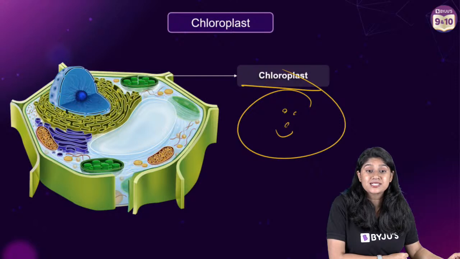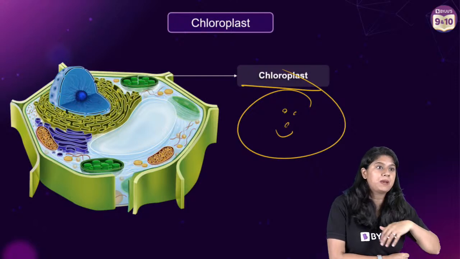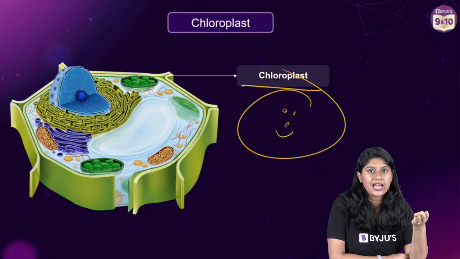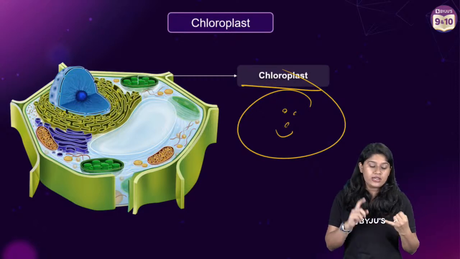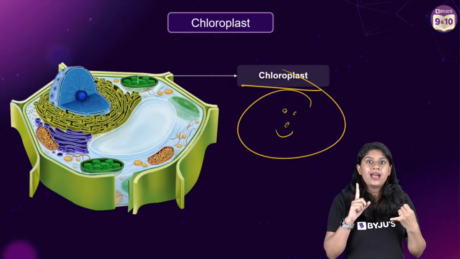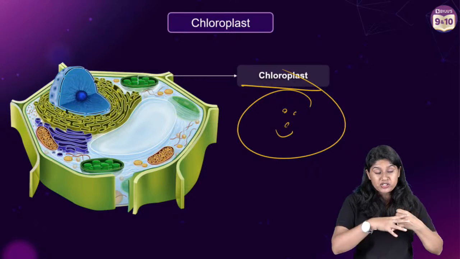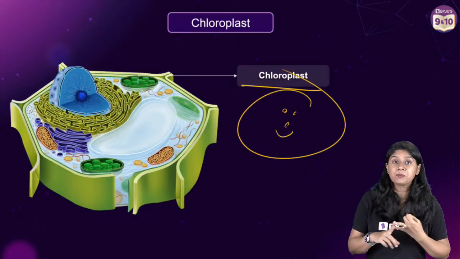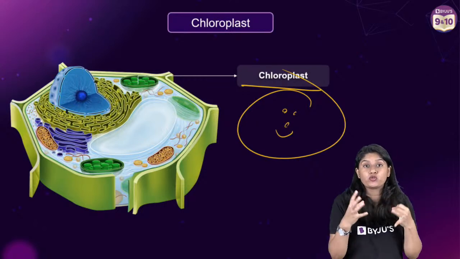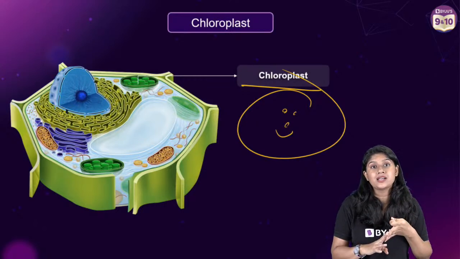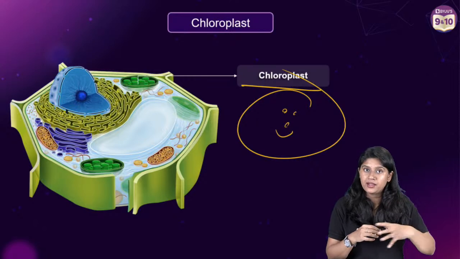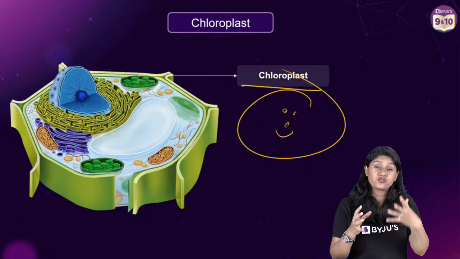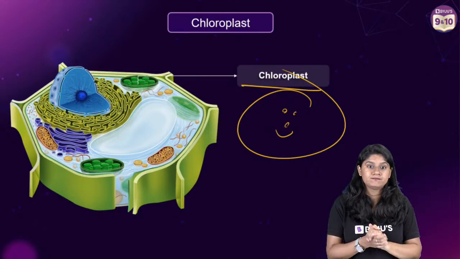Plastids are present in the plant cells. They have 3 different types that we are studying in class 9th. We have chloroplast, with the chlorophyll pigment which gives green color and helps in photosynthesis. Chromoplast has the pigment carotene which gives a very beautiful and bright color. Leucoplast has no pigment, that's why no color, but it actually helps in the storage of starch and oil.